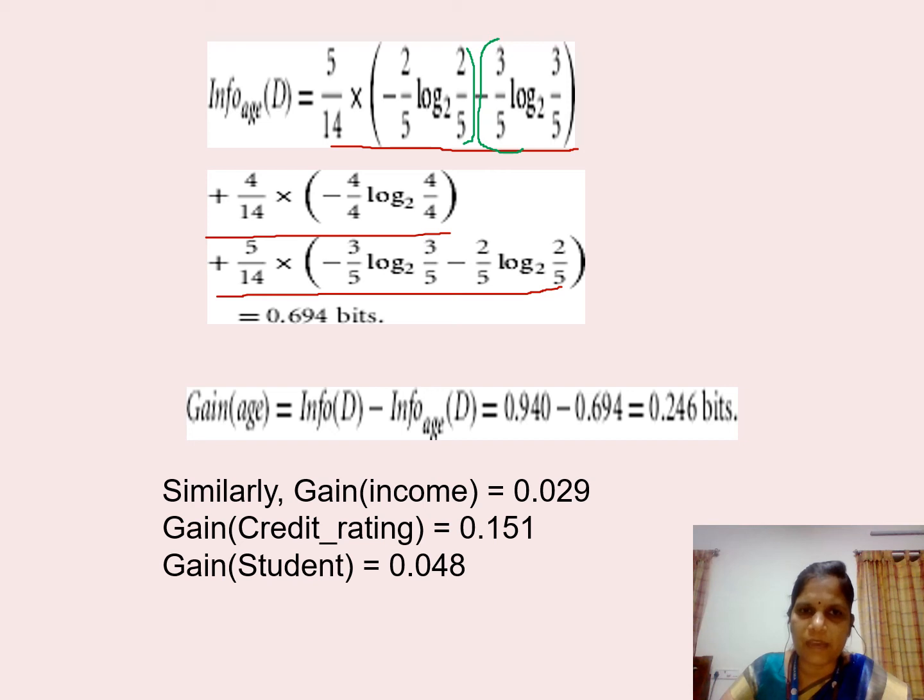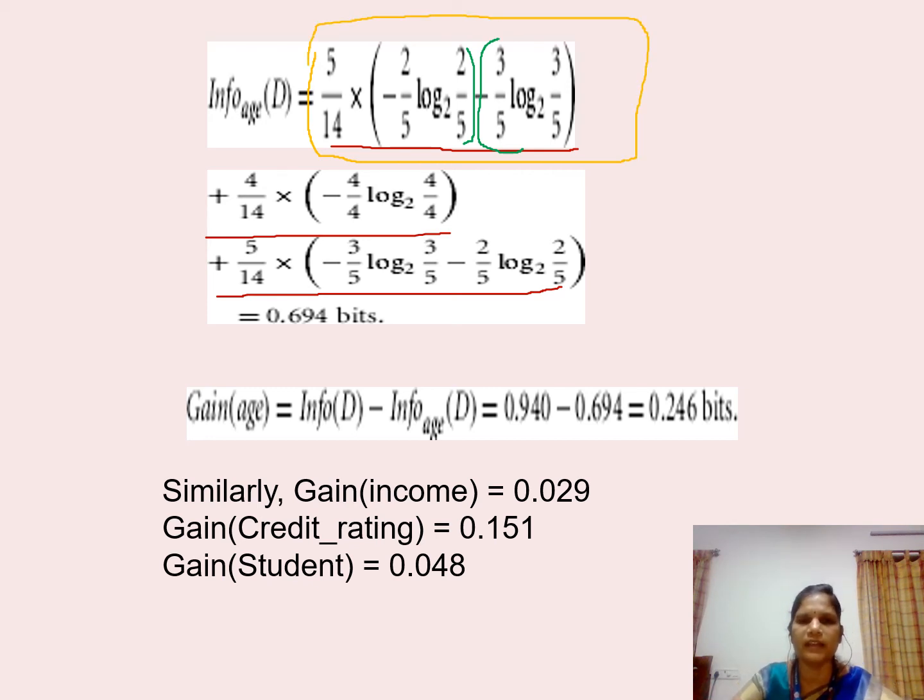This 5 is the young people. Total young people is 5 from the data set. In that 5, 2 people can buy a computer, 3 cannot buy a computer. That's why here in the entropy formula we have used minus 2 by 5 log of 2 by 5 base 2, then minus 3 by 5 log of 3 by 5 base 2. This entire part is for your young category.